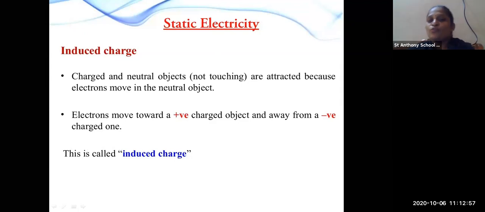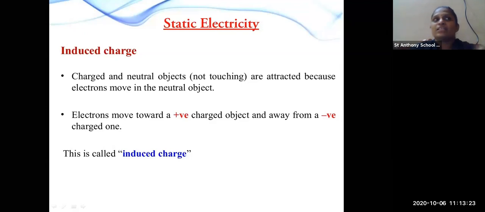What is induced charge? When the electrons move towards the positive charge and run away from the negative charge, that is called induced charge.